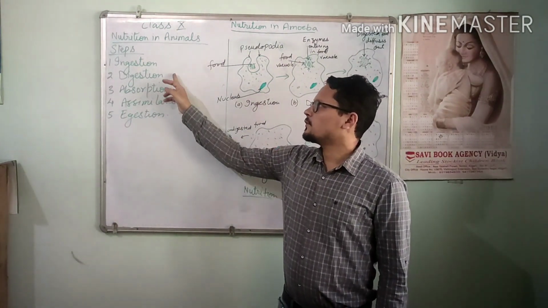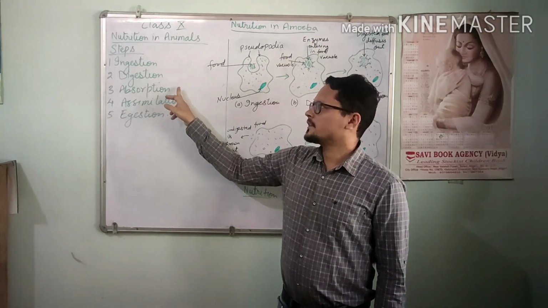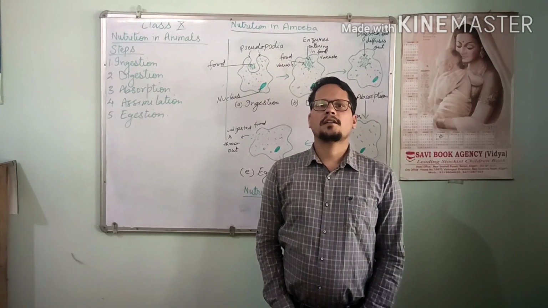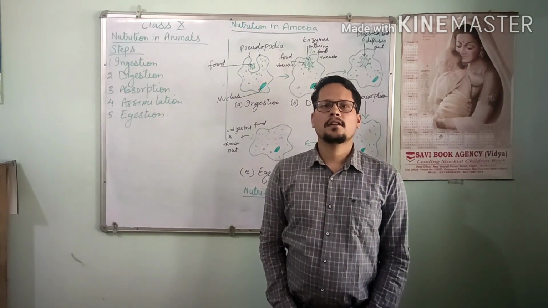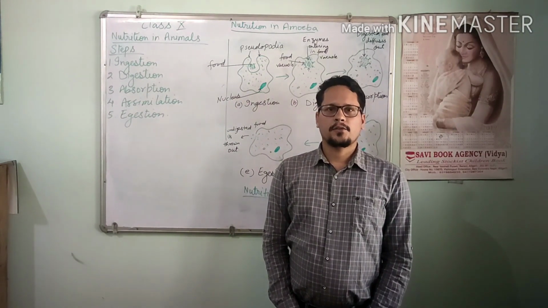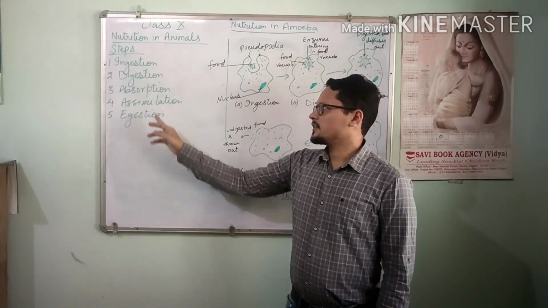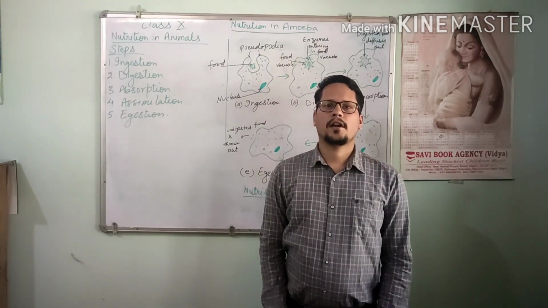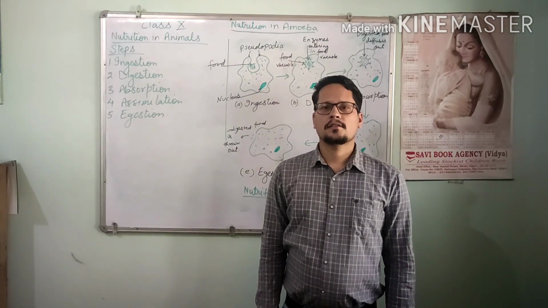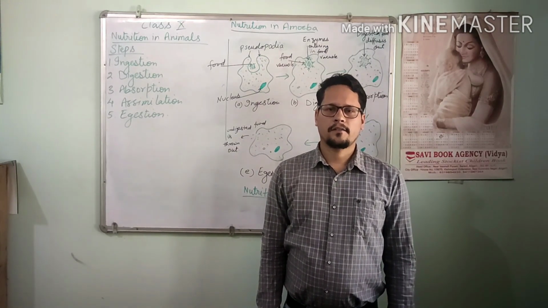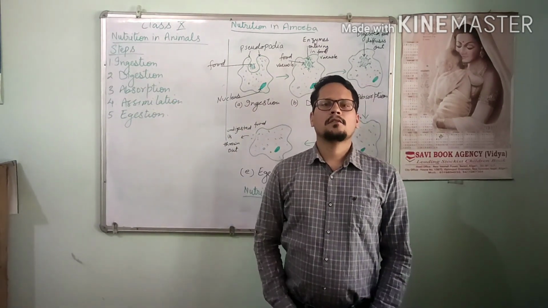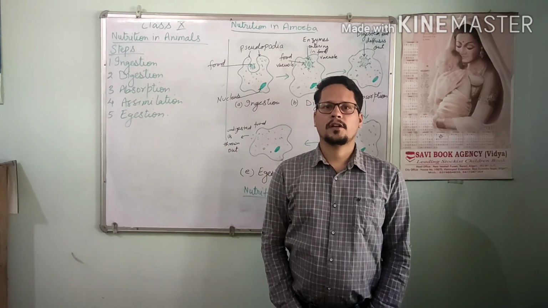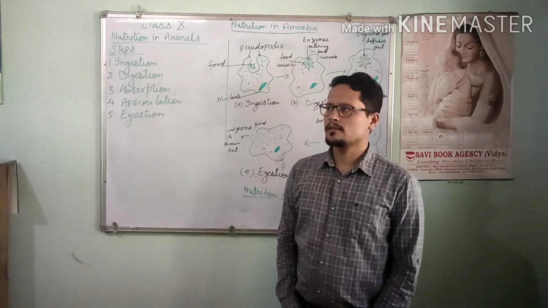Alright, when the food is digested and converted into simple soluble substances, it needs to be transferred to all the body parts and internal organs so that they can utilize the nutrients which are separated during the process of digestion. These nutrients are carbohydrates, fats, proteins, minerals, water, and roughage. In the process of absorption, the digested food or nutrients are transferred to all our body parts and internal organs.